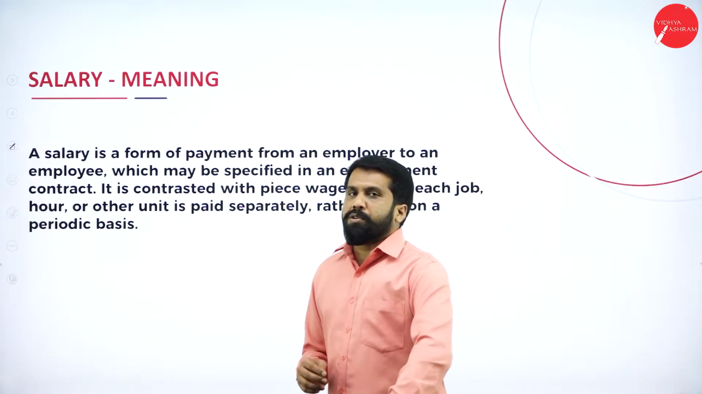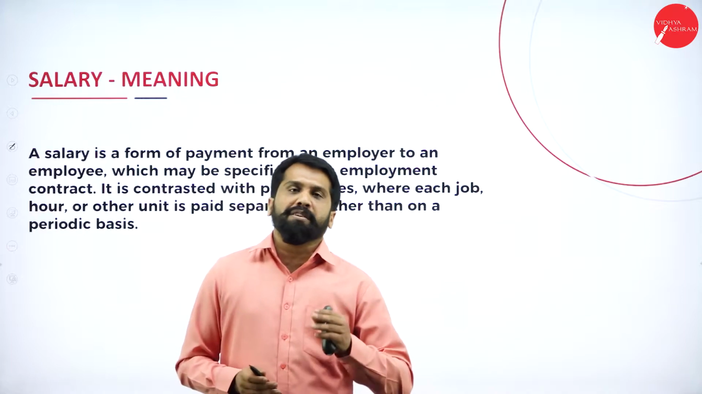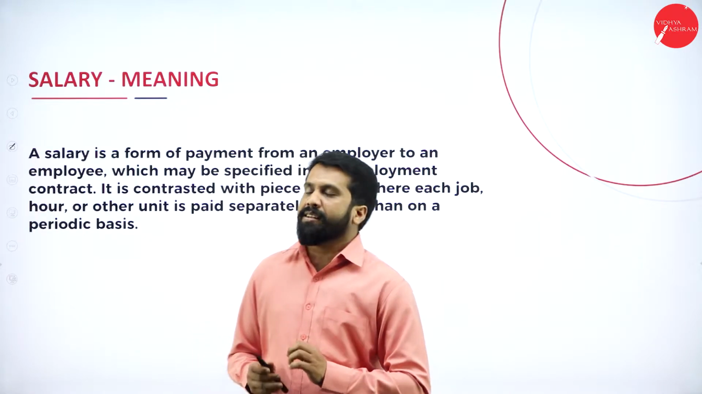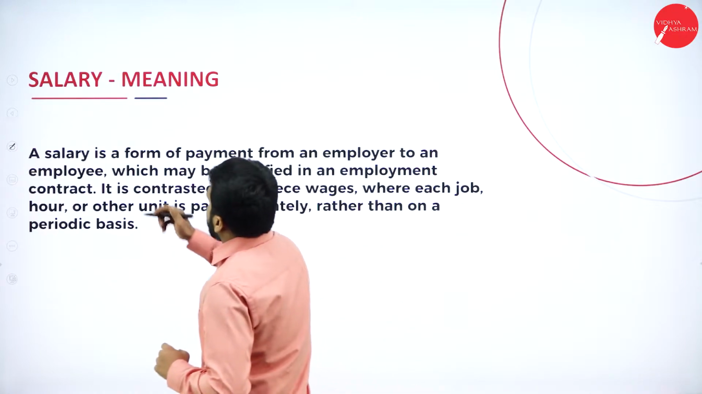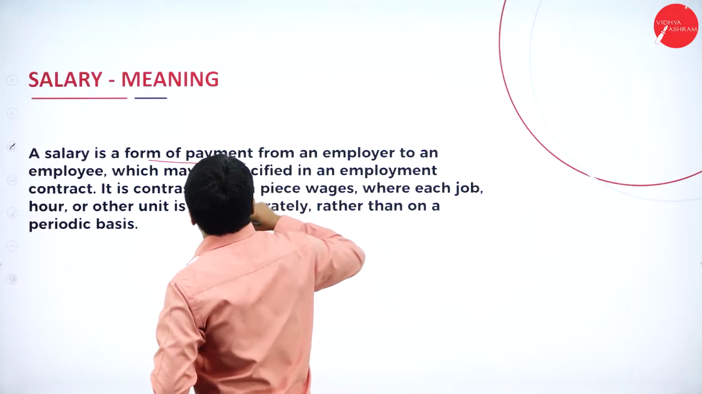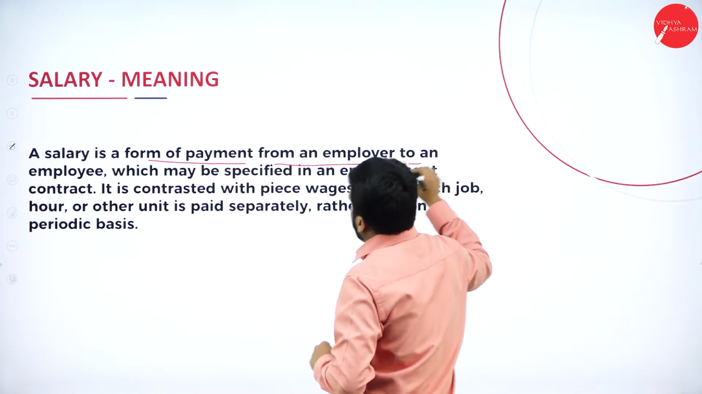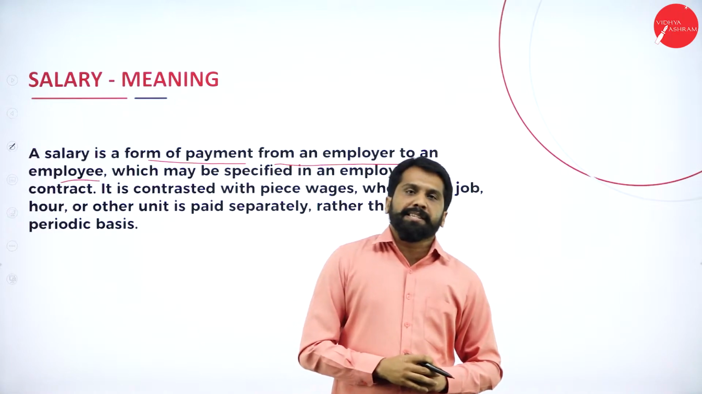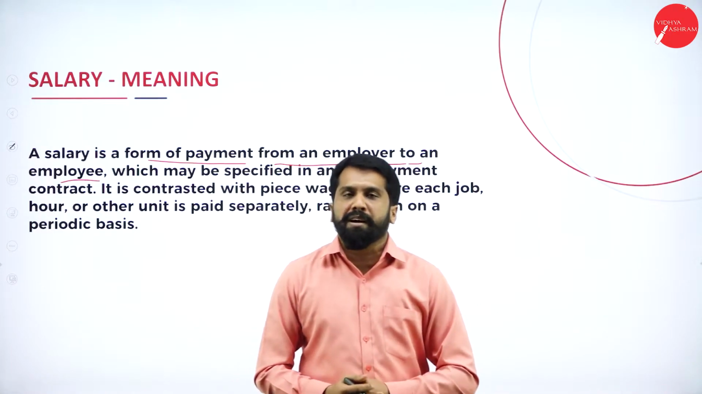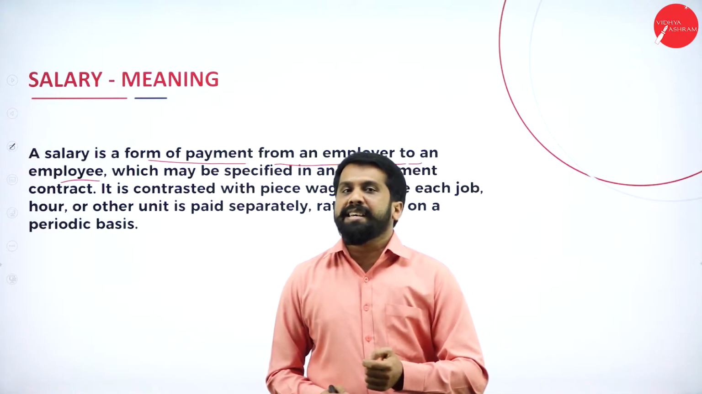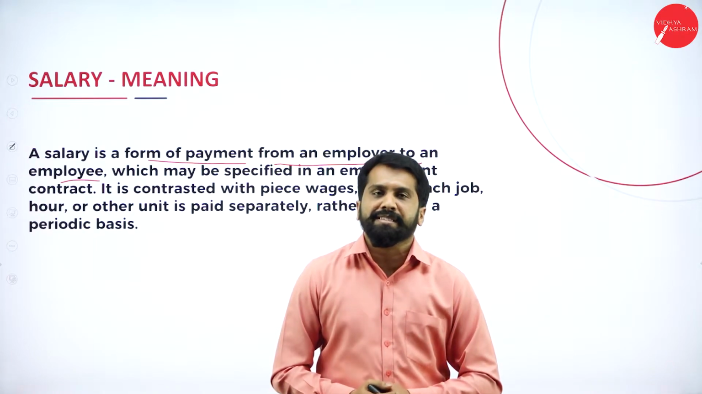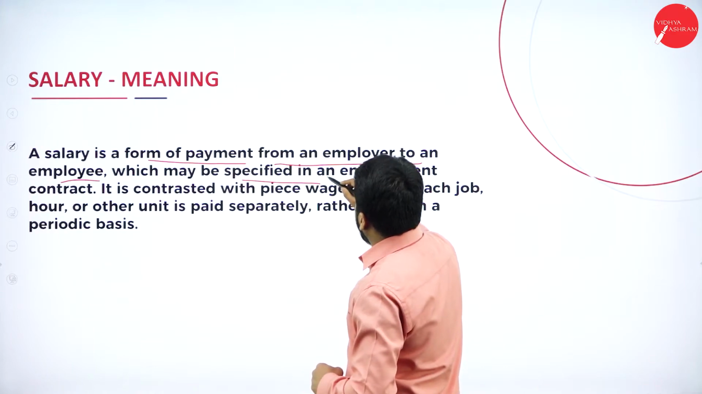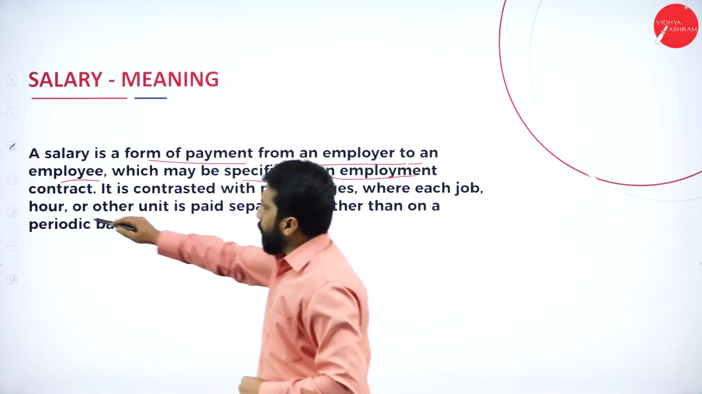So, before we go to your allowances, perquisites, first we'll understand the meaning of salary. Now, salary is a form of payment from an employer to an employee. Now, if you are working somewhere, whatever income you get from your boss, from your employer, that is called salary, which may be specified in an employment contract.